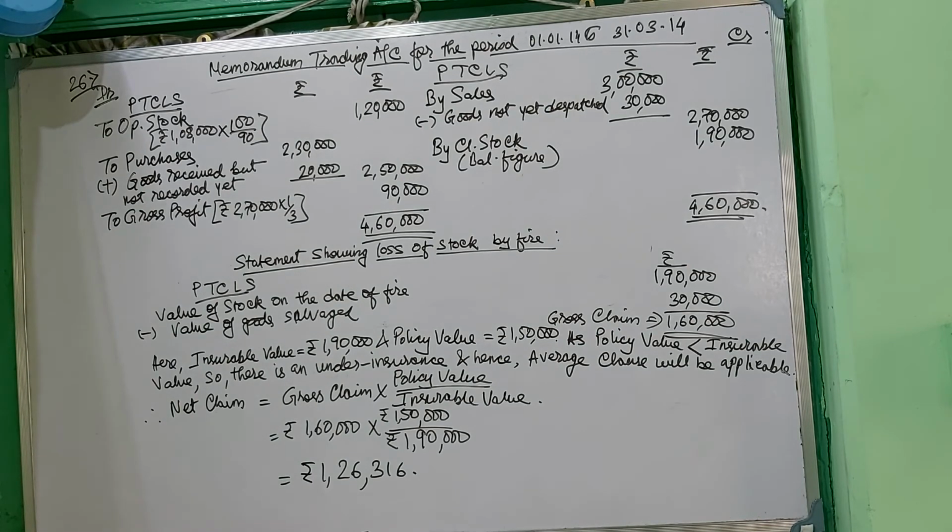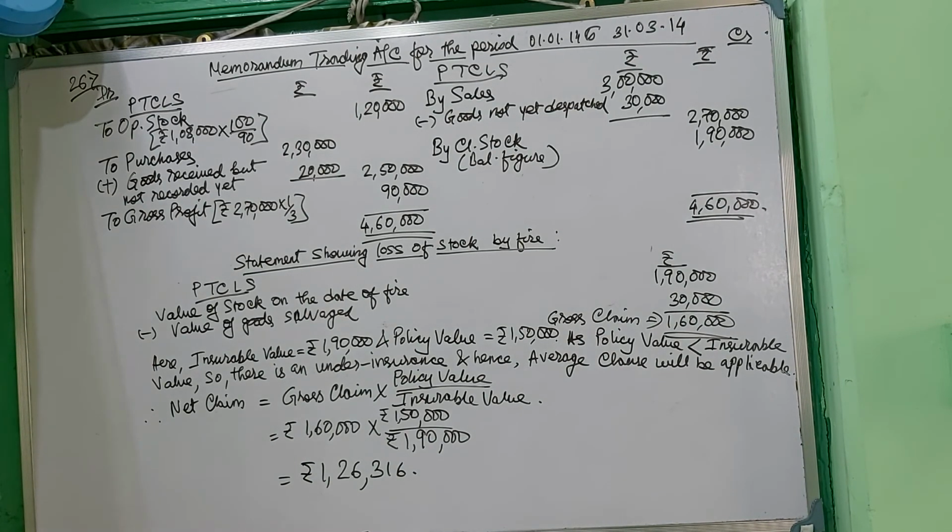Always remember GP should be on sales, 33 1/3% as it has been provided in the sum. So I calculated, and closing stock is basically the value of stock on the date of fire. So from there you have to deduct the salvage value which has been given 30,000. We will get the gross claim, and insurance policy value has been provided, and from there you can easily see that as the insurable value is greater than the policy value, or vice versa, policy value is lesser than the insurable value, so average clause is applicable.